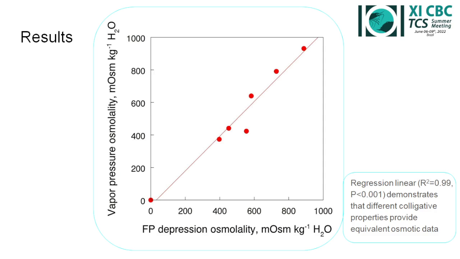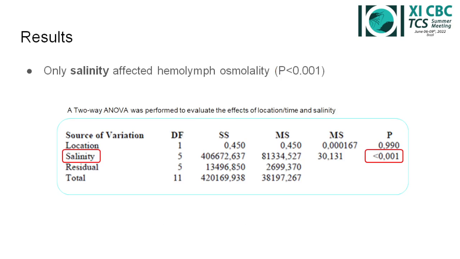A linear regression showed excellent agreement between the two types of measurement, demonstrating that different colligative properties of the hemolymph provide equivalent osmotic data. A two-way ANOVA showed that only salinity affects hemolymph osmolality. Location and time, in this case year, had no effect.